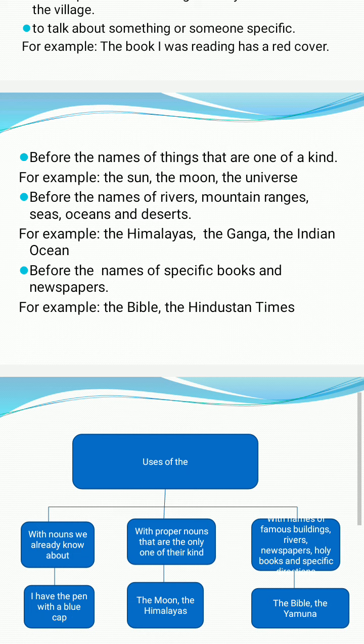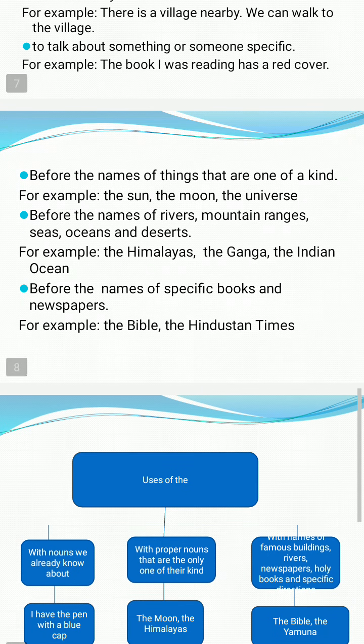Then, before the names of rivers, mountain ranges, seas, oceans, and deserts. Whenever we talk about the name of any river or any mountains or any seas or oceans, then we use the in front of the names of those, like the Himalayas, the Ganga, the Nile, the Indian Ocean, the Atlantic Ocean.